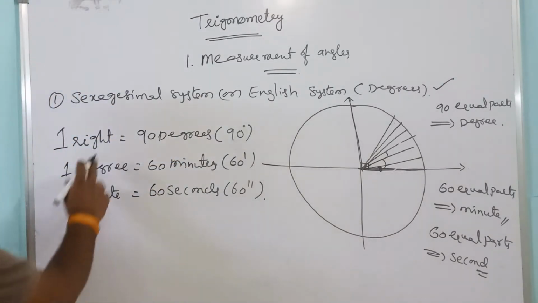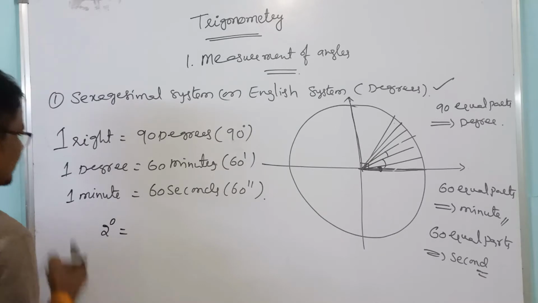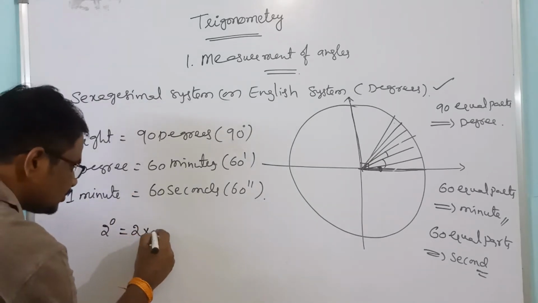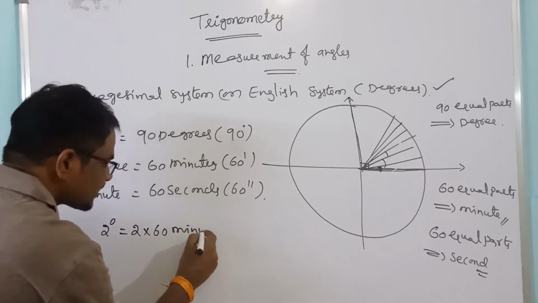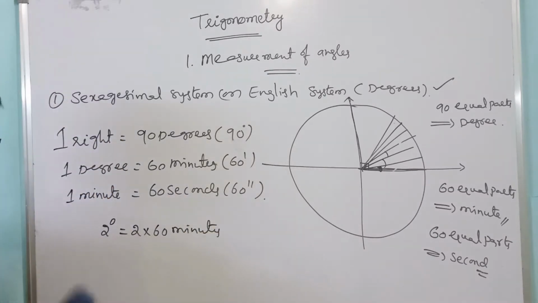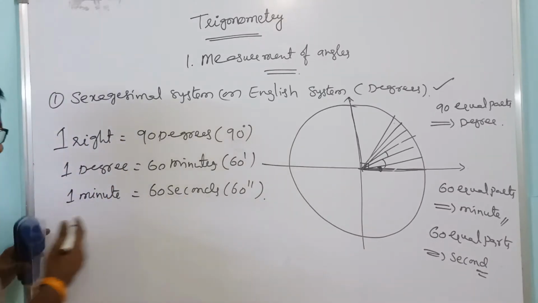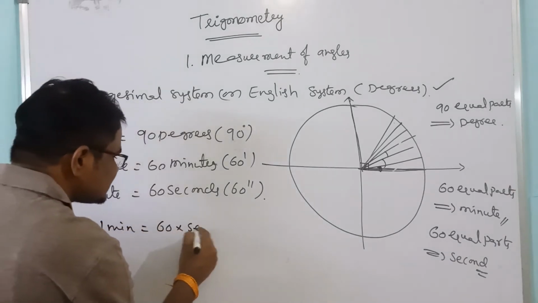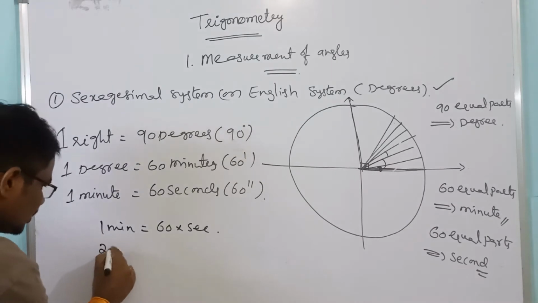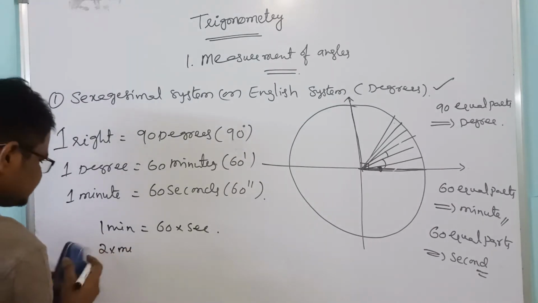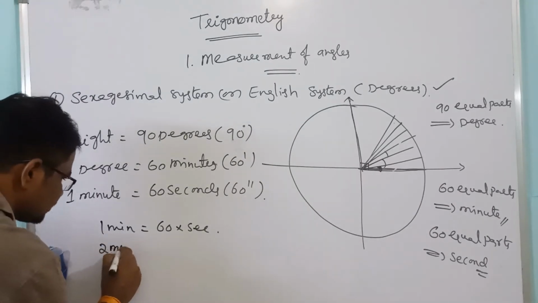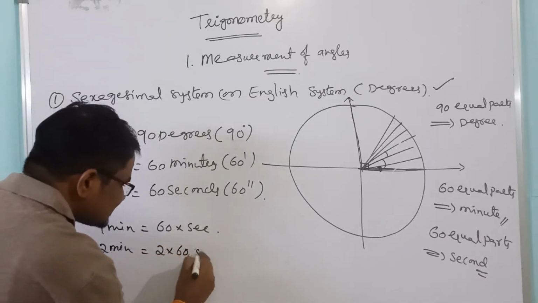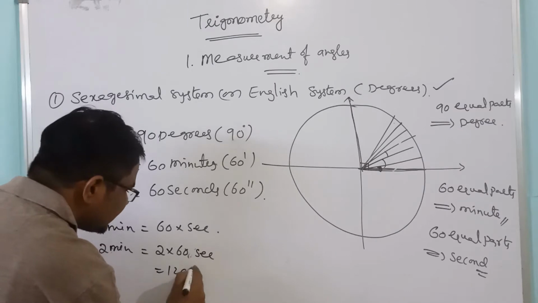So like this, 1 degree equals 60 minutes, means 2 degrees equals 2 into 60 minutes. Right? Suppose 1 minute equals what? 60 seconds. Now if you take 2 minutes, 2 into 60 seconds means 120 seconds.